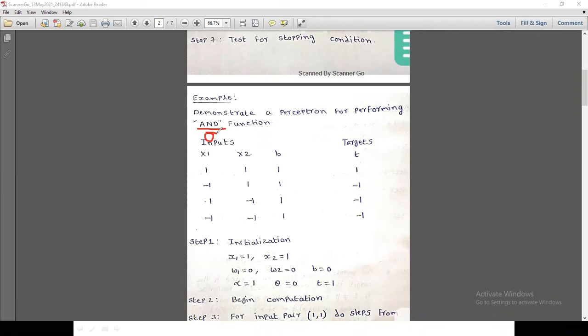If we are using OR, what is the output? For 1, 1 the output is 1. For -1, 1 the output is also 1. For 1, -1 it is 1, and for -1, -1 it is -1. We are going to discuss this topic in our next session.